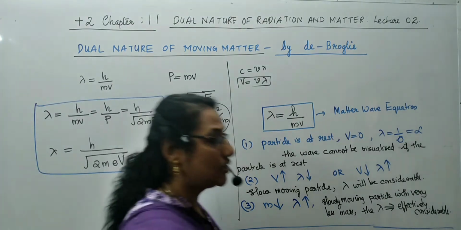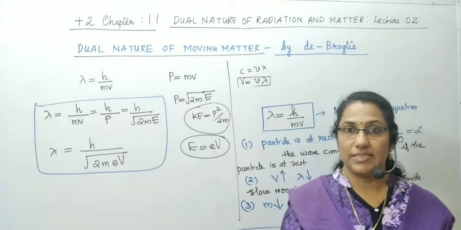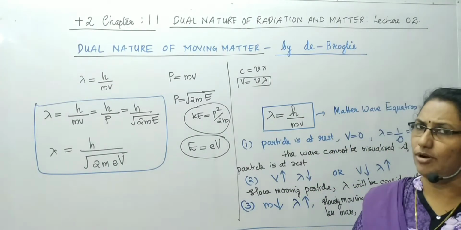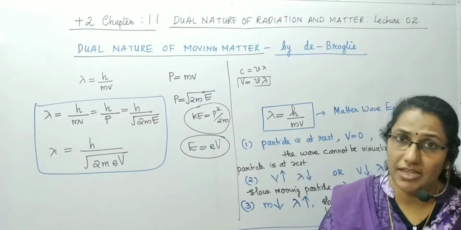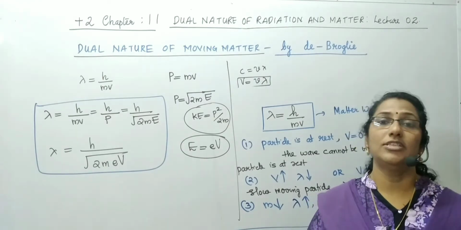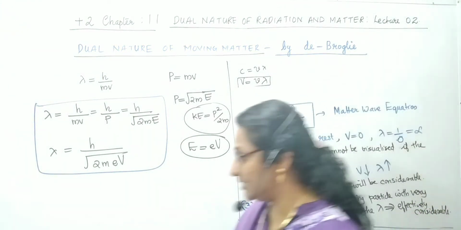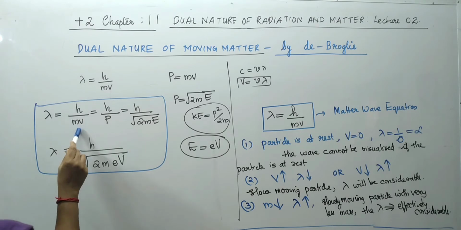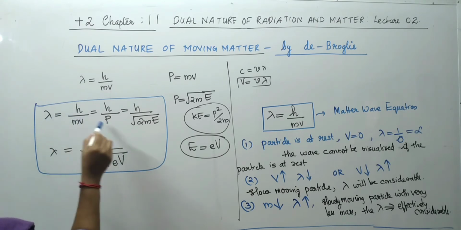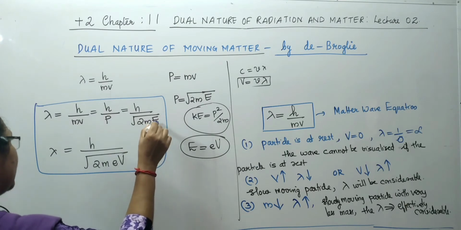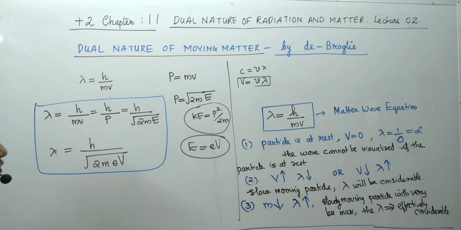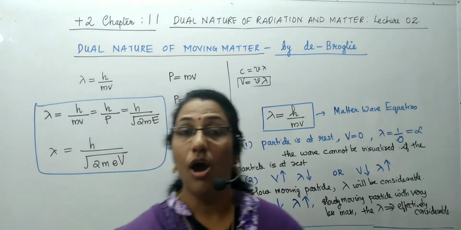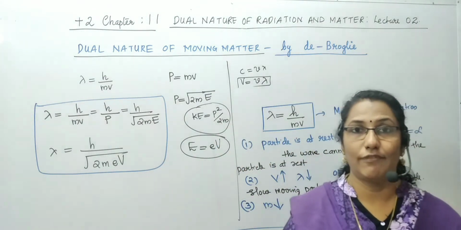Clear? Okay, so the various forms of de Broglie's matter wave equation are, very important, lambda is equal to h by mv, h by p, h by root 2mE, and also h by root 2meV. If the wavelength of the matter is asked by giving the velocity, you have to take the first equation. If momentum is provided, then take lambda is equal to h by p. If kinetic energy is provided, take lambda is equal to h by root 2mE. And if the potential difference is provided, then lambda is equal to h by root of 2meV. All of the equations will give the wavelength of the moving matter.